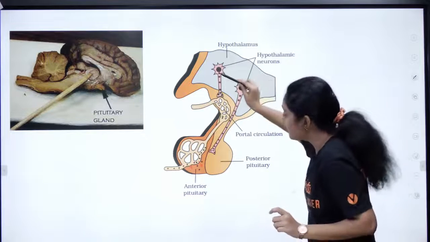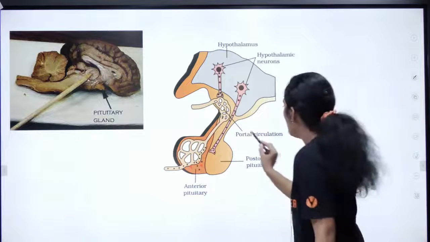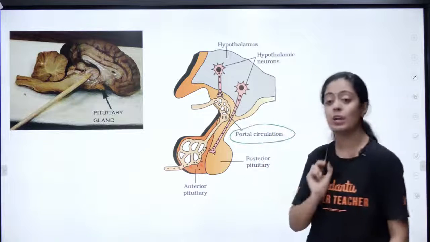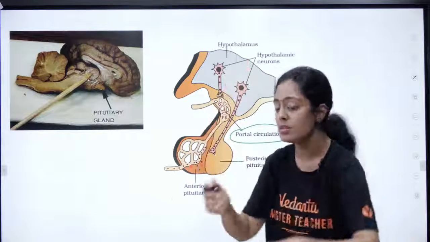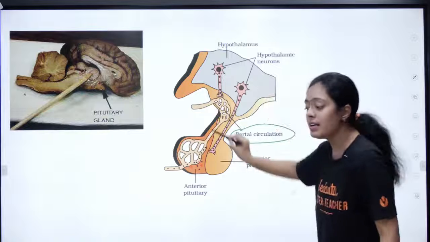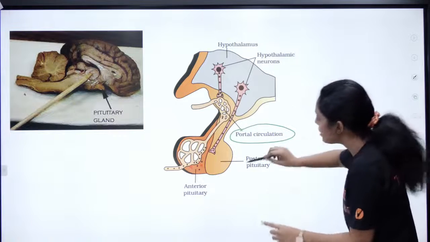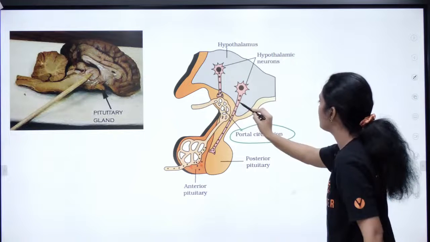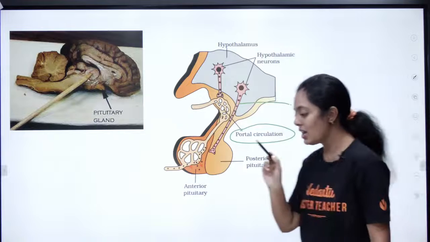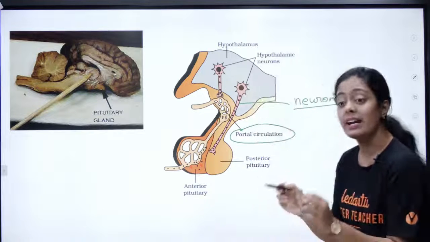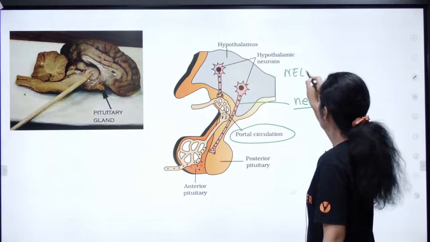Okay, the hypothalamus is connected to the anterior pituitary via portal circulation. Okay, உங்க anterior pituitaryயும் உங்க hypothalamusம் எப்படி கனெக்ட் ஆயிருக்கு? portal circulation மூலமா கனெக்ட் ஆயிருக்கு. அதே என்னோட posterior pituitaryயும் என்னோட hypothalamusம் எப்படி கனெக்ட் ஆயிருக்கு? It is connected via neurons. Hi Janice, hi. Okay, it is connected via neurons. This could be an important NEET question.